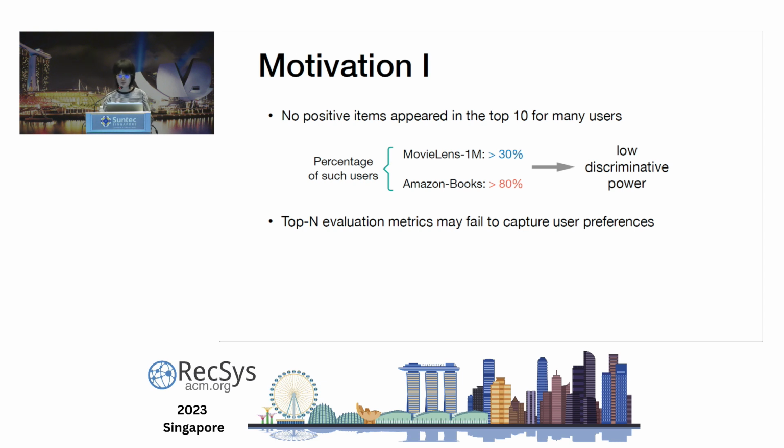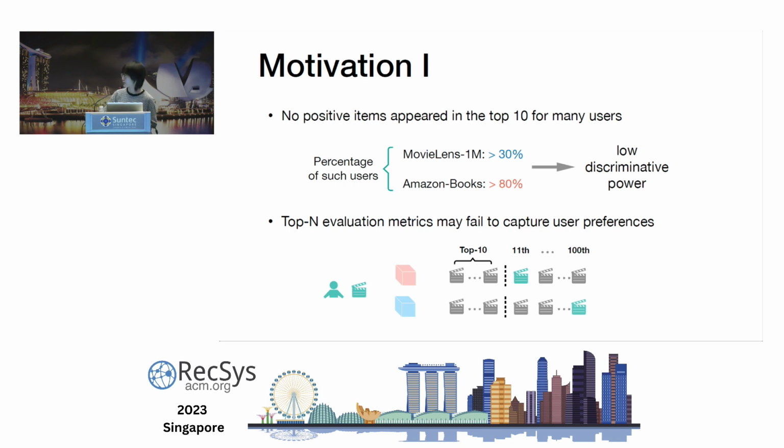Also, for these users who had nothing in the top 10, this top N evaluation metric failed to capture their preferences. For example, we can see from this example that the red model must capture something because it ranks this positive item at 11th, while the blue model performs much worse. However, we cannot get such information from top N evaluation metrics.